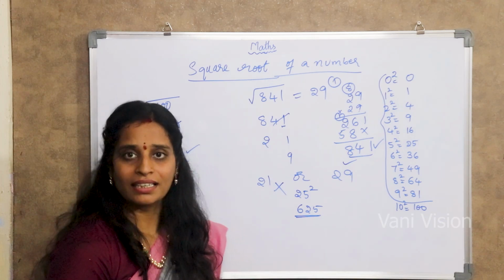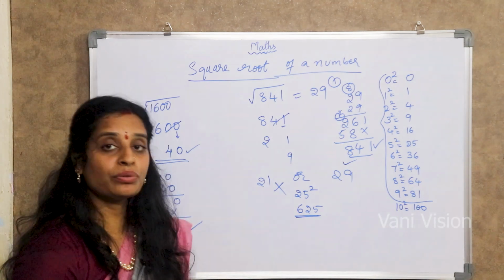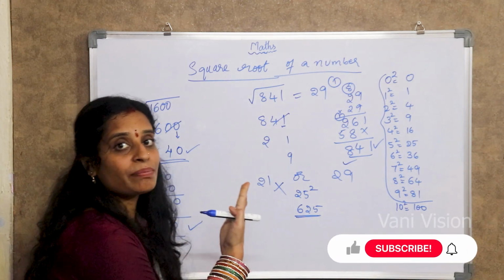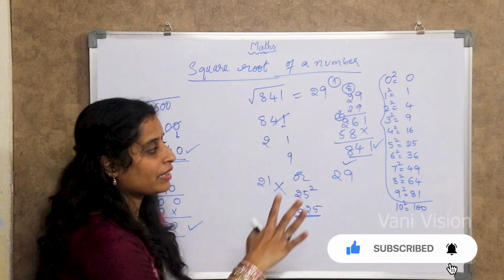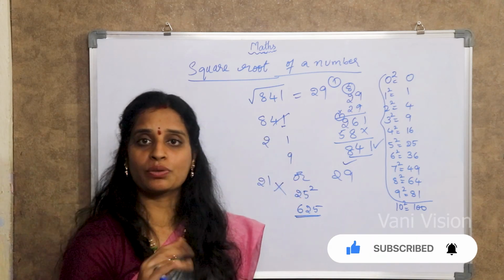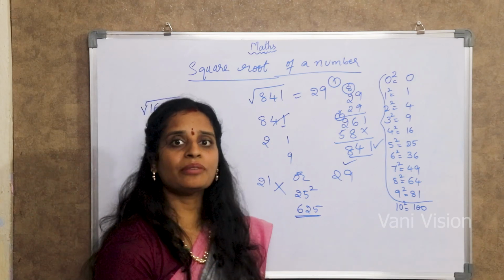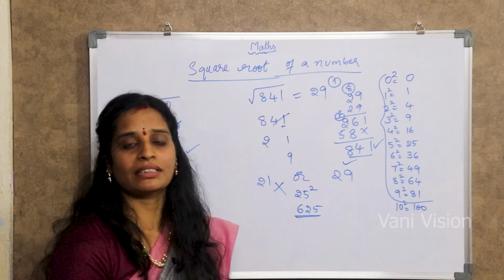Is it easy? Right? We can even do the bigger numbers also by using this method. Clear? So I think you have clearly understood how to do the square root of the numbers. So you can take more examples and practice the concept here.